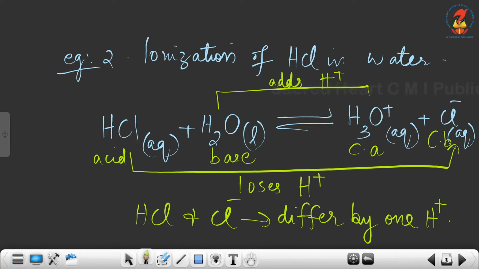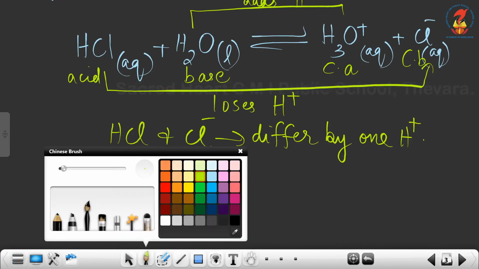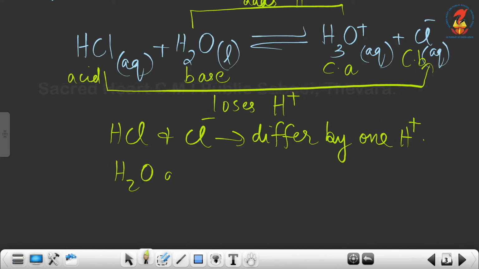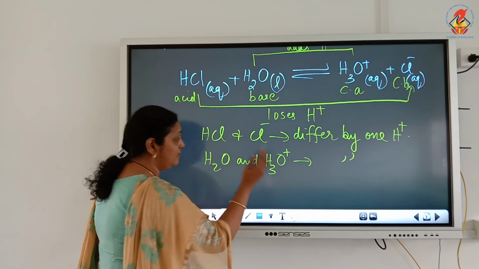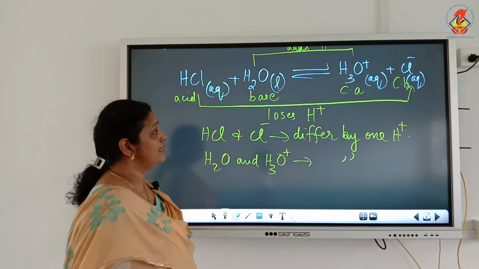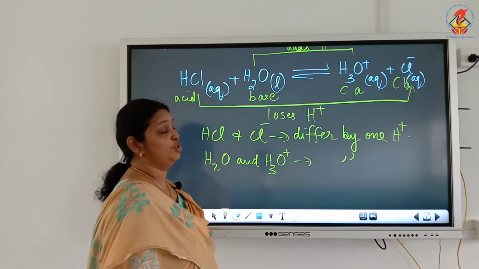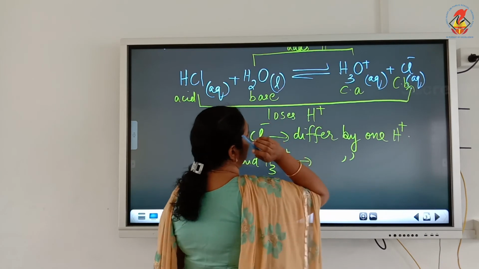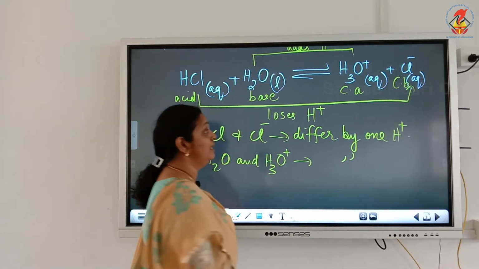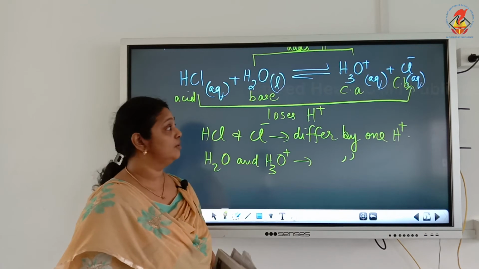So here the next conjugate acid base pair is H2O and H3O plus, they are another conjugate acid base pair because they also differ by one proton. And here H2O is the conjugate base of acid H3O plus and H3O plus is the conjugate acid of the base H2O. Okay, and you can see the conjugate acid has one extra H plus and conjugate base has one less H plus ion. So this is another example.